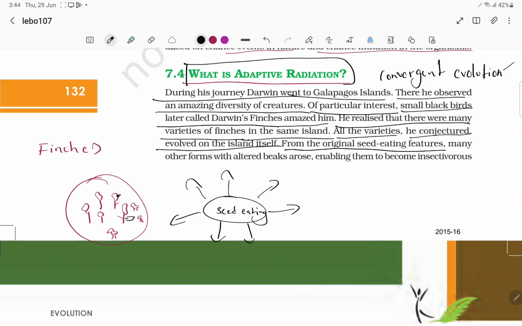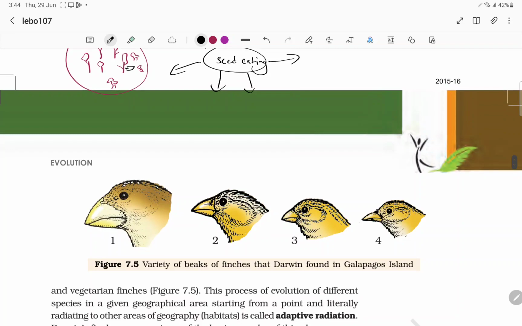From the original seed-eating features, many other forms with altered beaks appeared. The ancestors were seed-eating, but he observed many other forms with altered beaks, different beaks enabling them to become insectivorous also. Because all cannot depend on the seeds, right? The seeds are very limited for all of them. So you have a variety of beaks for these finches found on the Galapagos Islands.